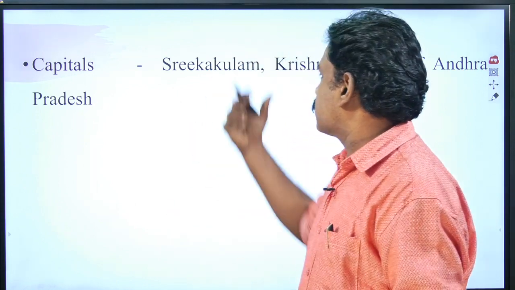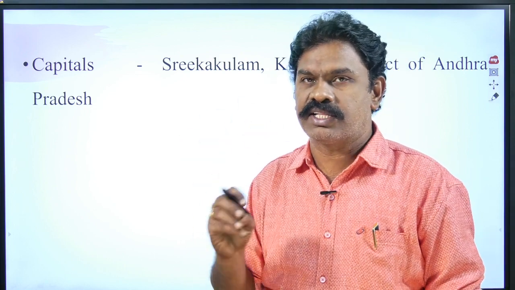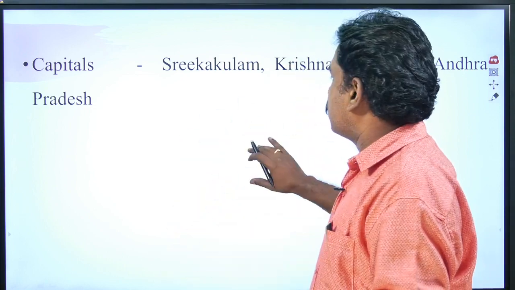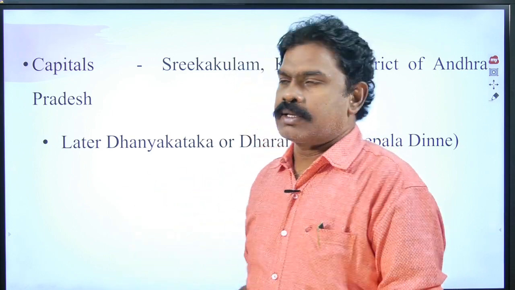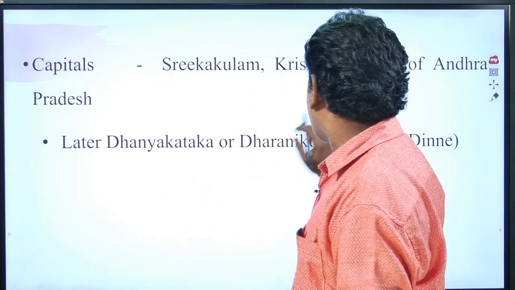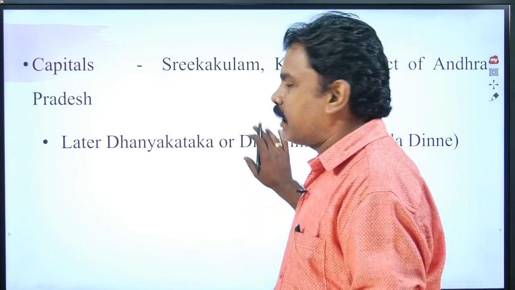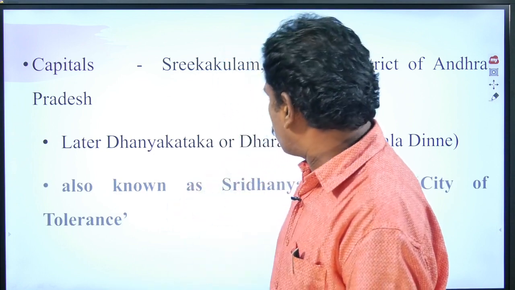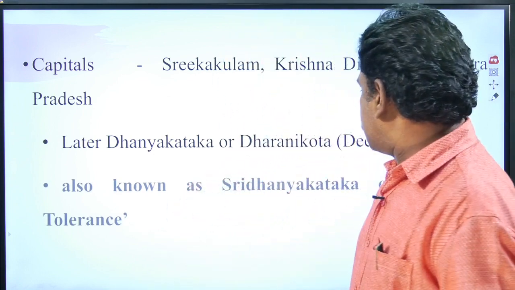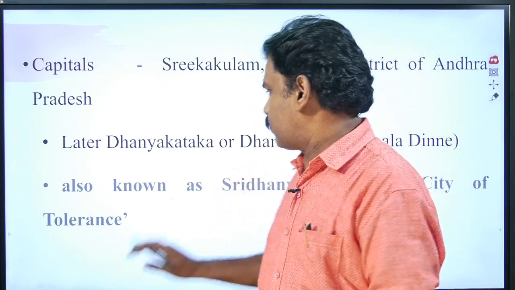Capitals of the Satavahanas. The first capital was Srikakulam, situated in the Krishna district of Andhra Pradesh. Later they shifted to Dhanyakatakam, which is also called Dharanikota. The original name of Dharanikota was Deepala Dinne. It is also known as Sri Dhanyakataka or city of tolerance.